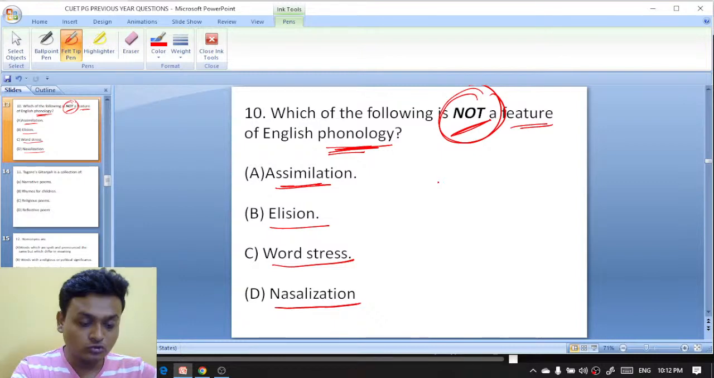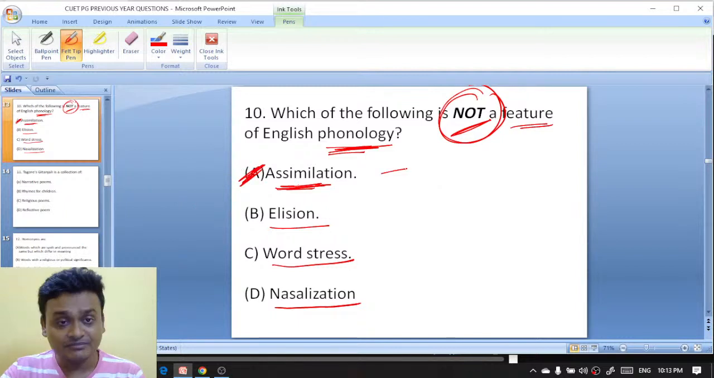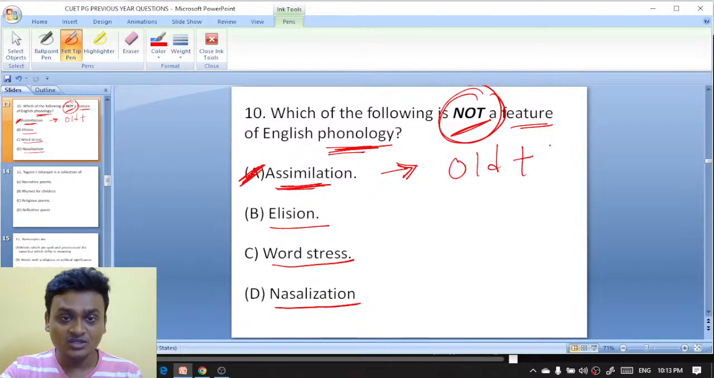Do write in the comment box. What is the right answer here? So the right answer would be assimilation. Assimilation is the right answer. It does not feature in English phonology. Now what is assimilation? Assimilation and accommodation. Assimilation is old knowledge plus new knowledge.